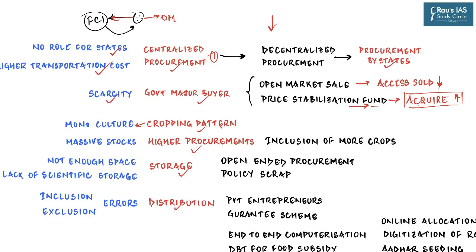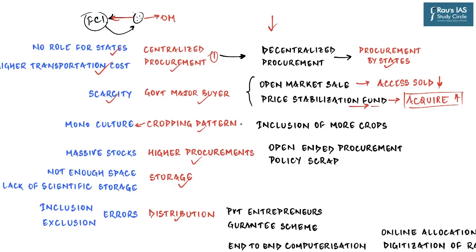And the obvious reason is that farmers are more likely to take up only those food grains and crops for which they can be assured of a return, which is MSP. And so, due to the MSP regime, due to the PDS, all those crops for which the MSP is not offered have actually gone out of the cropping pattern. As a result of the reforms, the government of India has now tried to include more and more crops under the MSP regime so that more and more crops can get equal treatment as far as the prices are concerned and they do not go out of the cropping pattern.